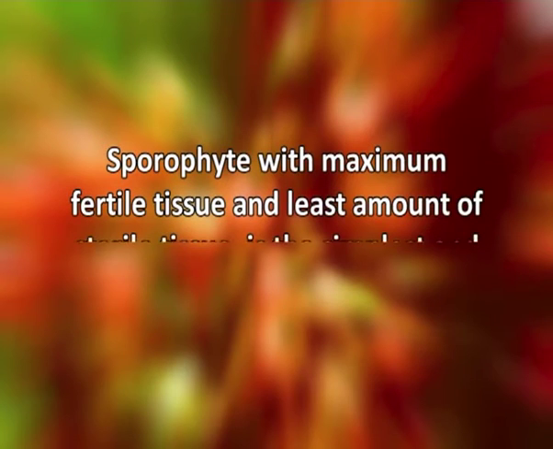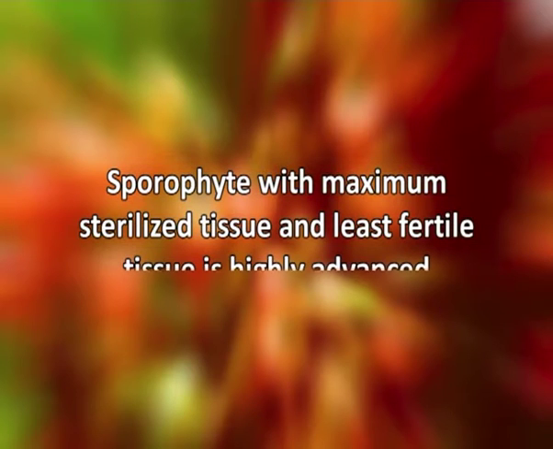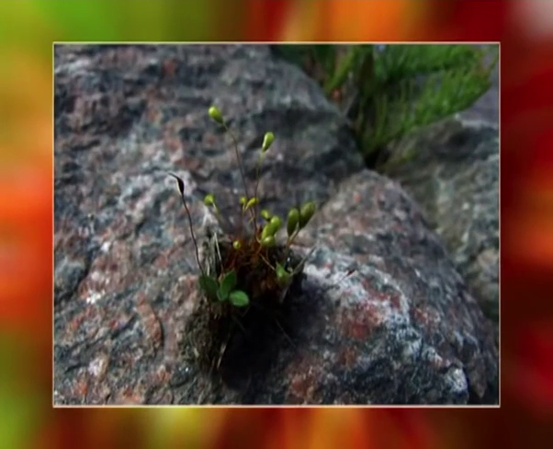A sporophyte with maximum fertile tissue and least amount of sterile tissue is the simplest and most primitive, while the sporophyte with maximum sterilized tissue and least fertile tissue is highly advanced. This maximum sterilization also develops complex structures in the sporophyte. The complex and more advanced sporophytes have evolved from such simplest primitive sporophyte by progressive sterilization of the fertile tissue.